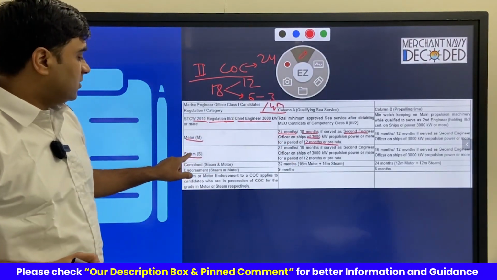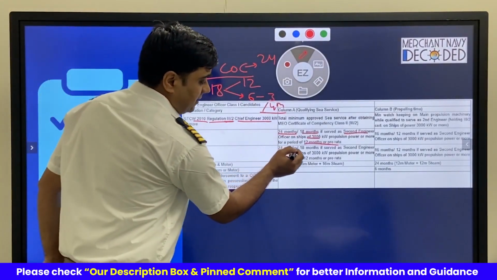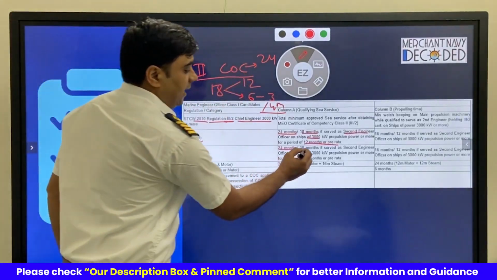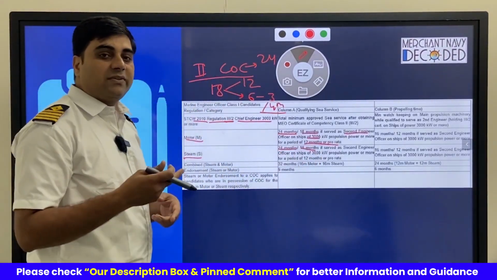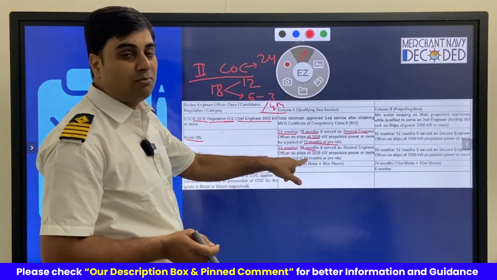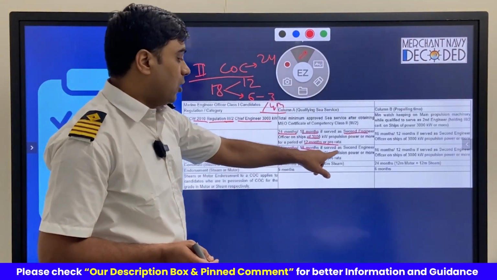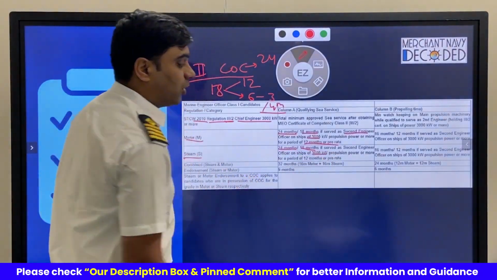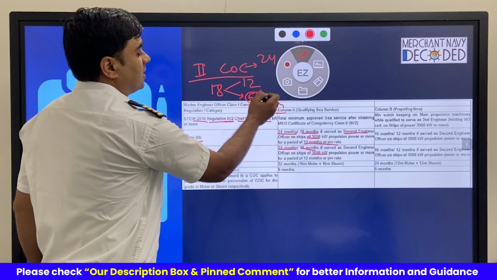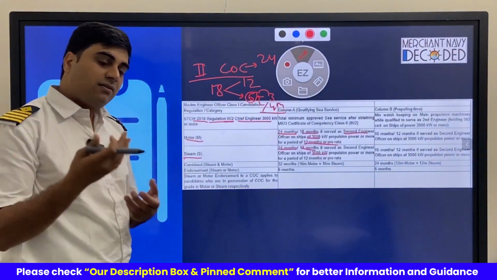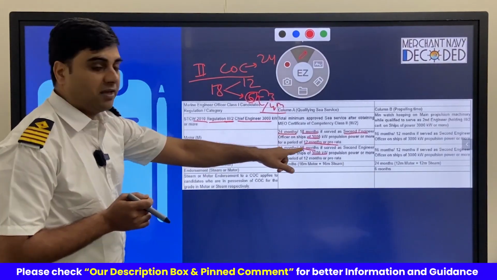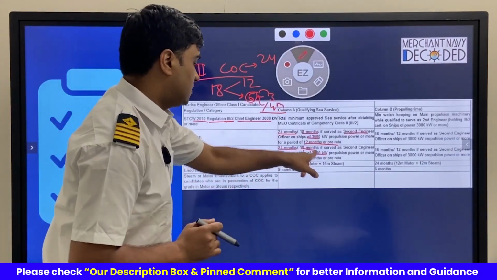However, when you are applying for steamship, the criteria is again similar. Either you have 24 months, no question asked, or 18 months where the question asked will be how many months you have sailed as a second engineer. If you can answer that you have sailed more than 12 months as a second engineer on an engine of 3000 kilowatt propulsion power or more, then another 6 months could be as a third engineer or even as a fourth engineer. Then you are eligible to appear for the MEO Class 1 exam. So same here.